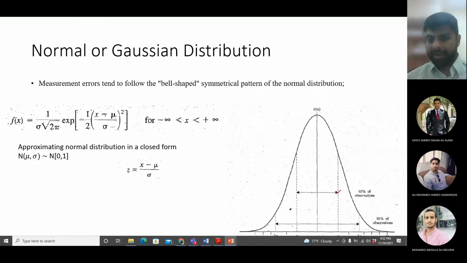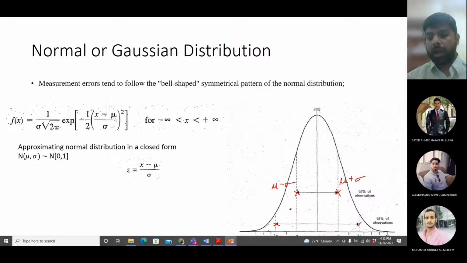How did I get this value? This value was the mean, which is mu, plus a standard deviation. And how did I get this value? Mu minus standard deviation. Okay. And then you see another range here, which is wider or larger.